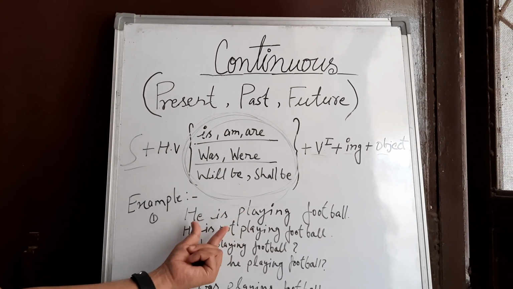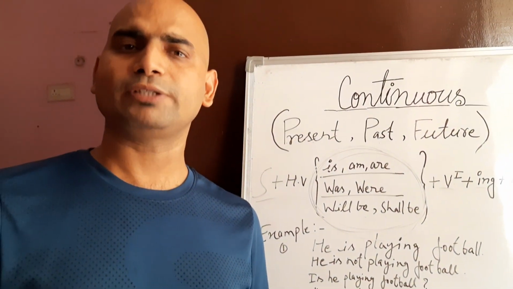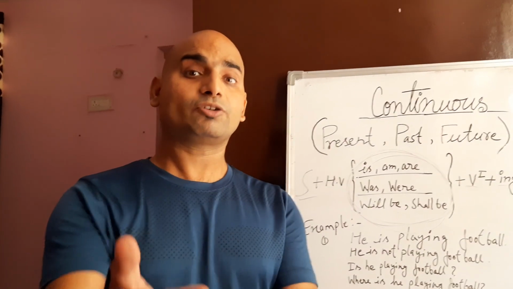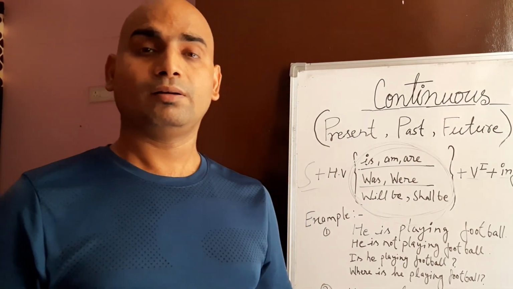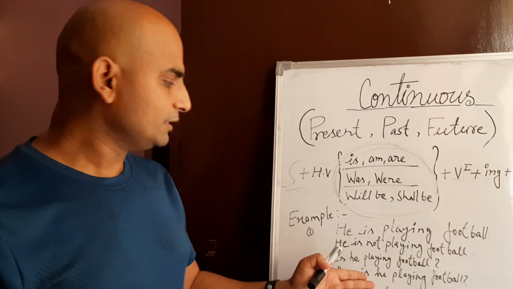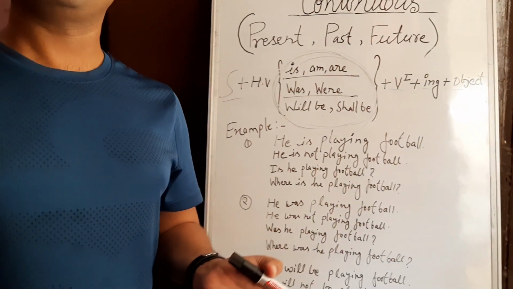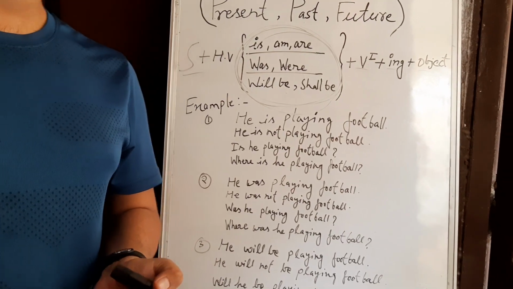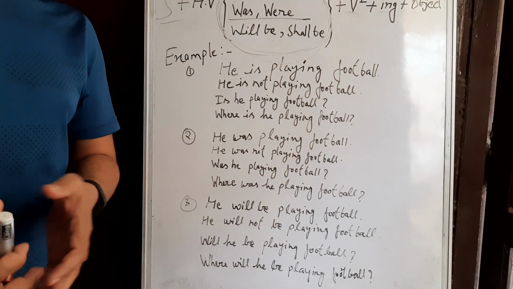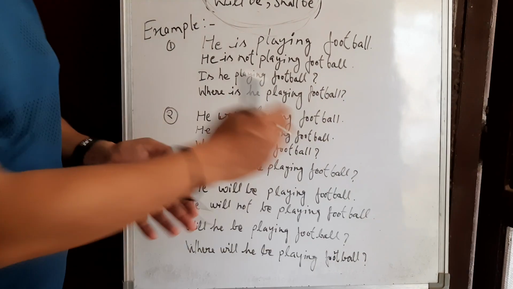The example is given here. He is playing football. This is a positive sentence. After that negative, interrogative first, interrogative second, after that tense changing. He is playing football. He is not playing football. Is he playing football? Where is he playing football? He was playing football. He was not playing football. Was he playing football? Where was he playing football? He will be playing football. He will not be playing football. Will he be playing football? Where will he be playing football?